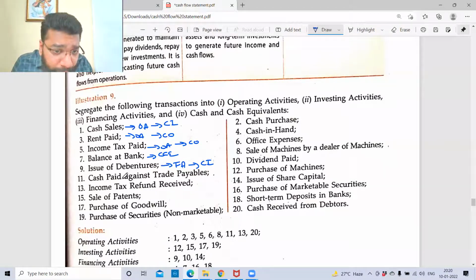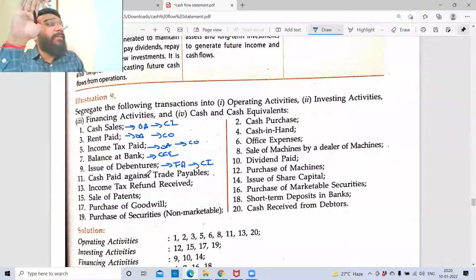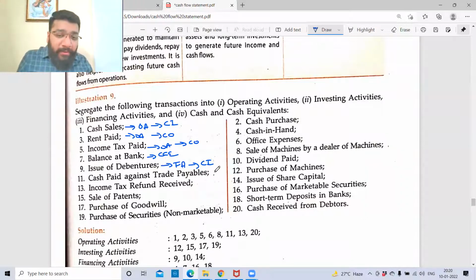Sir, if they're going to invest in that particular debenture, they're going to use the words "purchase of debentures." Yes, you're right. Okay. Now, cash paid against trade payable. Cash paid against operating activity. Cash inflow or outflow? Outflow.